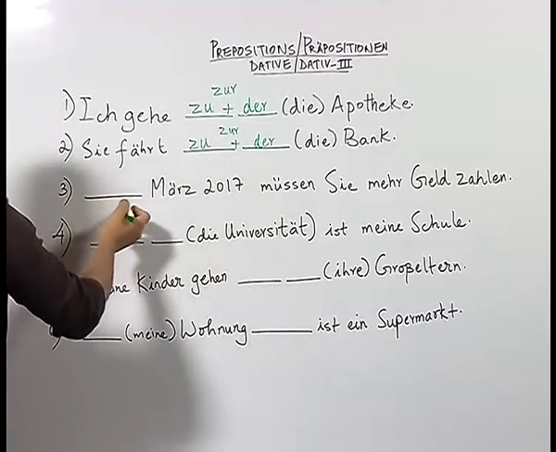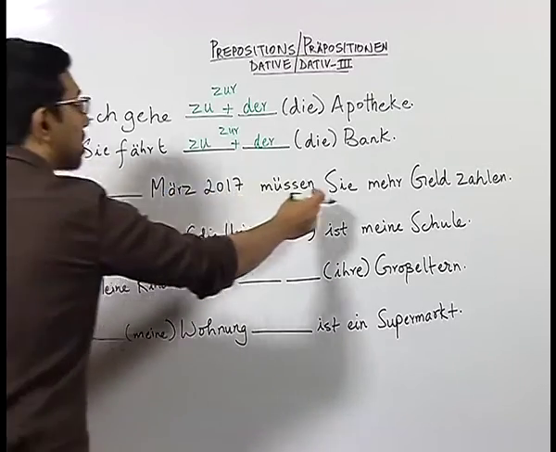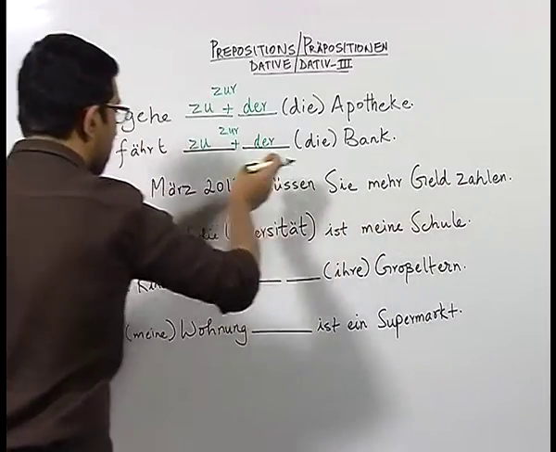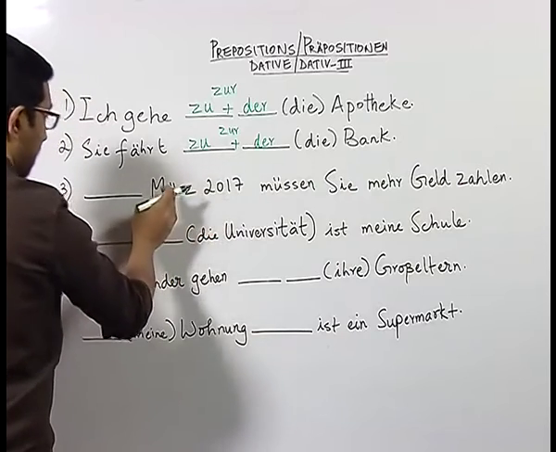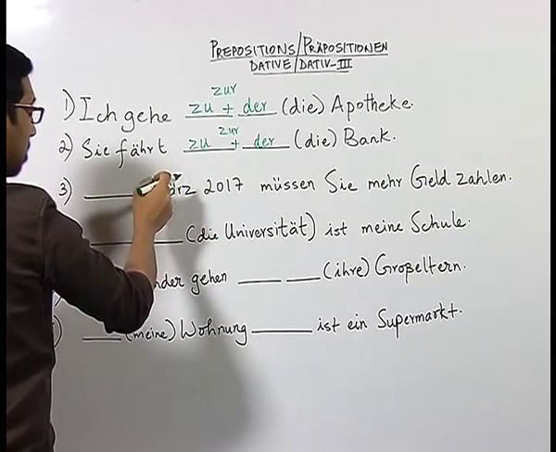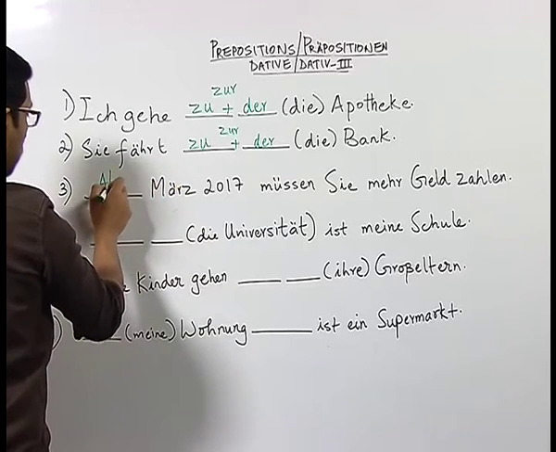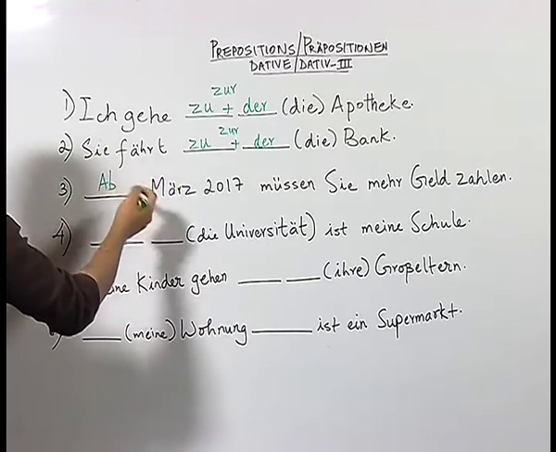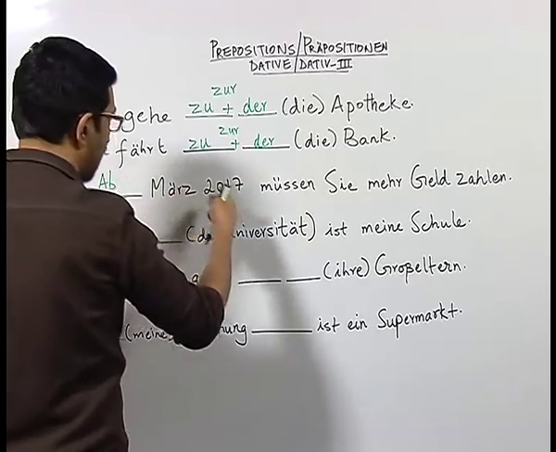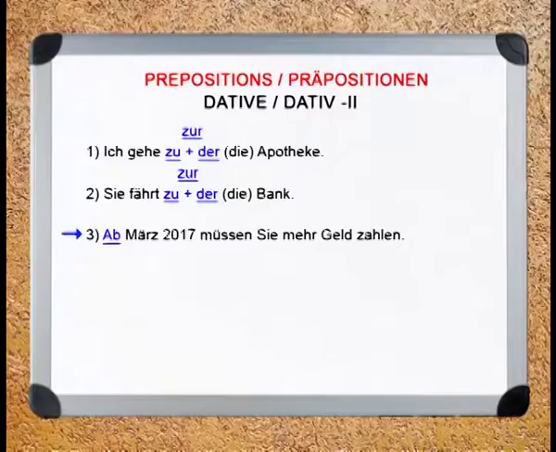In sentence number 3, ab März 2017 müssen Sie mehr Geld zahlen. Now, this is a time aspect, as you can see, March 2017. For that we use the preposition ab, which shows that something would start happening and continue to happen.